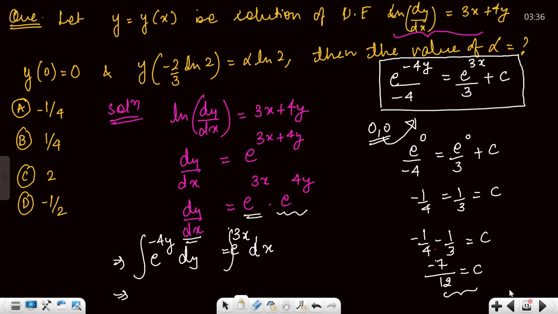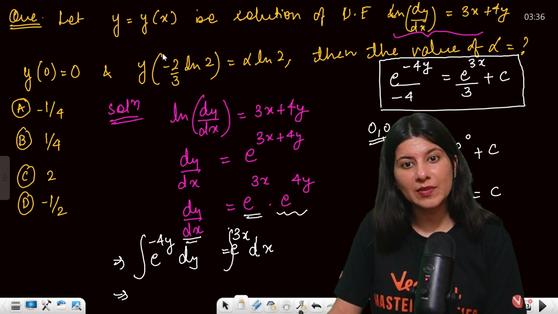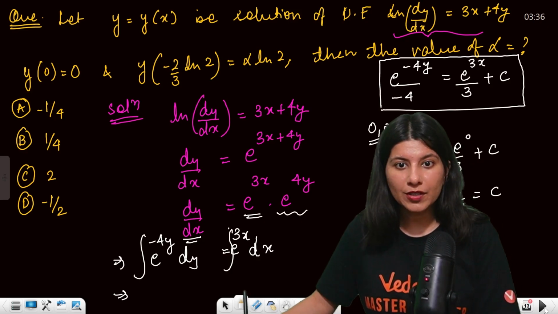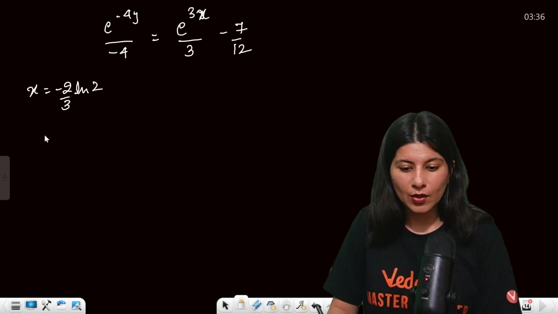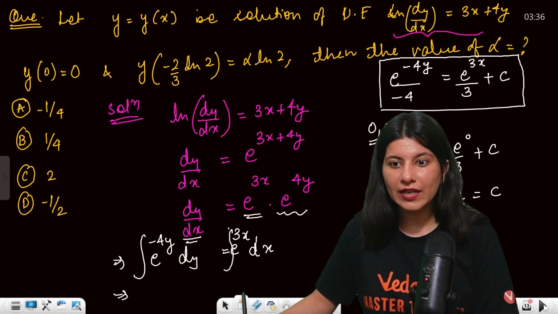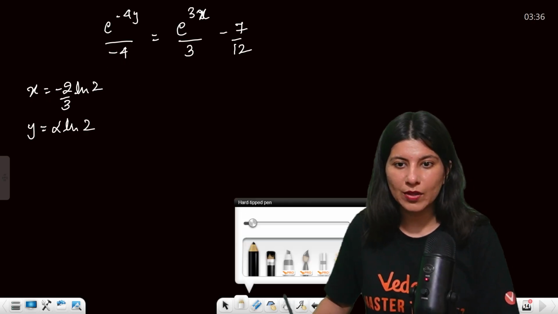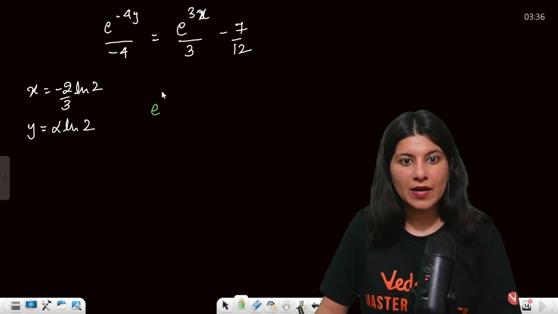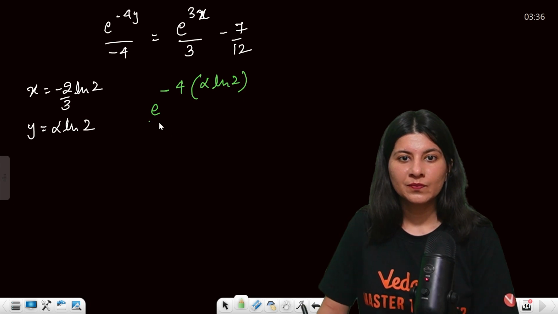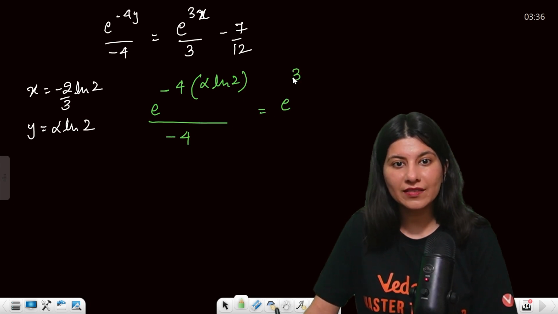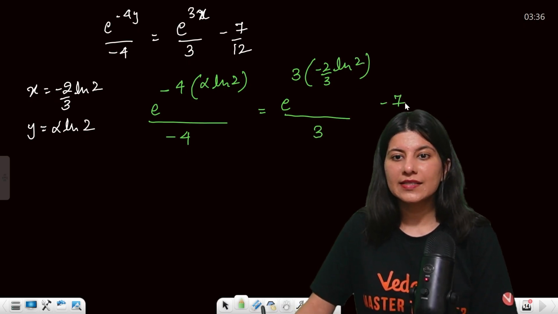Now if I go back, they are saying y of minus 2 by 3 ln 2. That means in place of x, you put minus 2 by 3 ln 2. What you are going to get on y is alpha ln 2. So you have to satisfy both in this. Let's do that. So e raised to power minus 4y, which is alpha ln 2, upon minus 4 is equal to e raised to power 3 times minus 2 by 3 ln 2, by 3, minus 7 by 12.